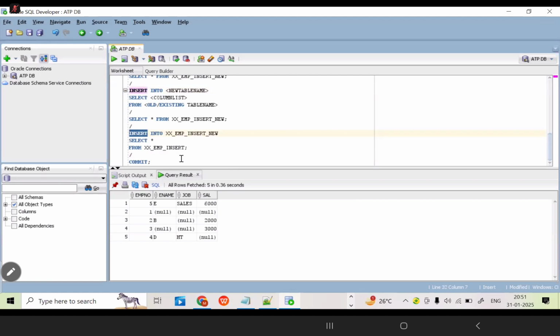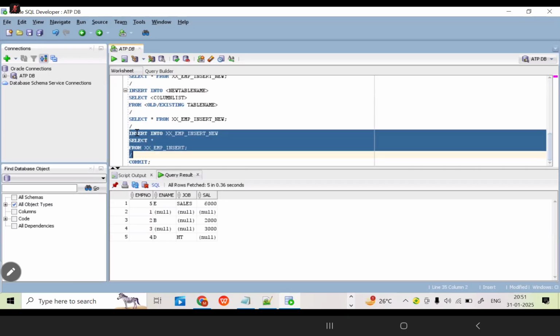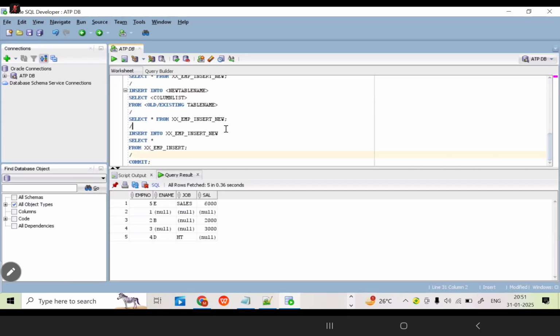For example, this table is having 1 crore records. If I run this query, whatever the data is there in the old table, 1 crore rows are inserted into a new table or not? Is it possible or not? Yes, possible. This is the way we need to do that. Clear up to this, all of you? Yes, Mohan. Anyone is having any doubts for this third method?